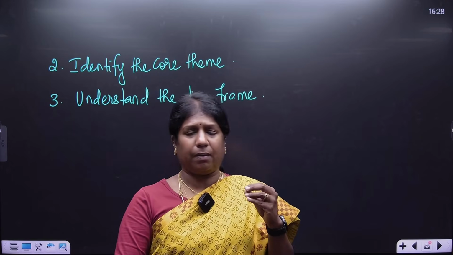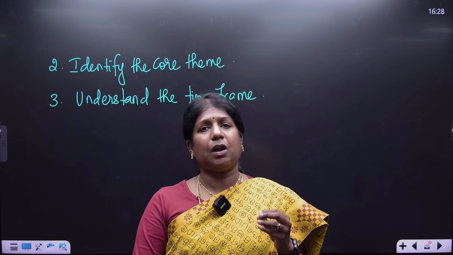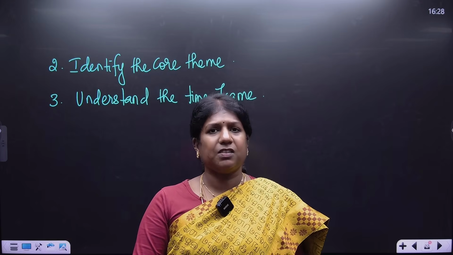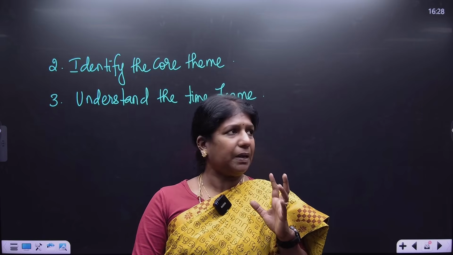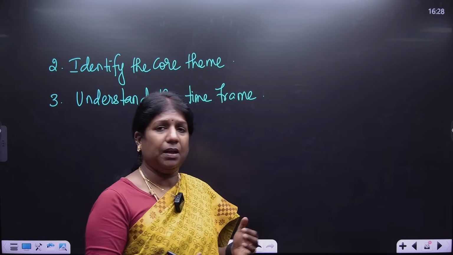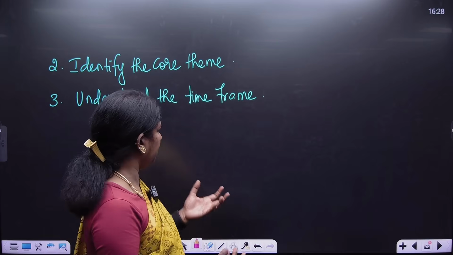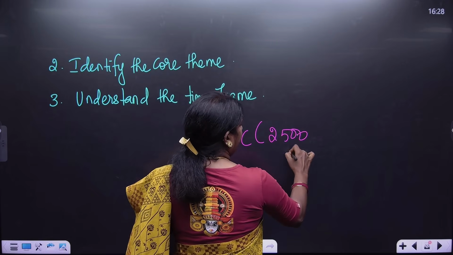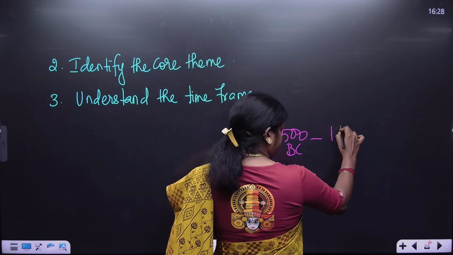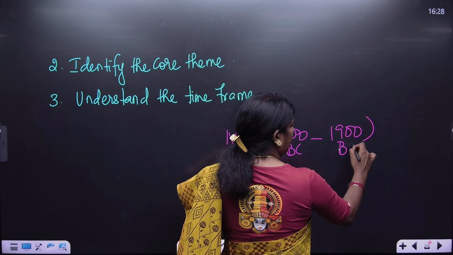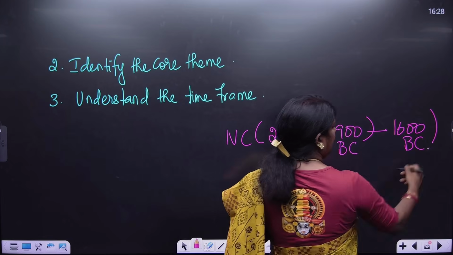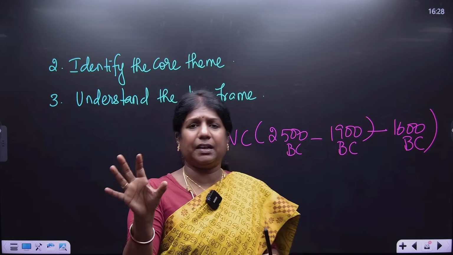History without a year, history without the bracket system, turns out to be a myth. So every answer should have years. We call it the time frame. For the Indus Valley civilization, just write: Indus Valley civilization, 2500 BC to 1900 BC, the core IVC, which extended till 1600 BC. So you need to understand the time frame.